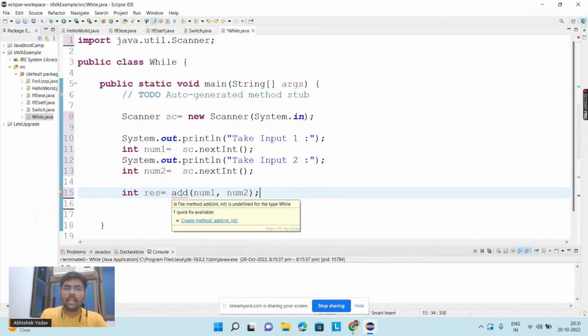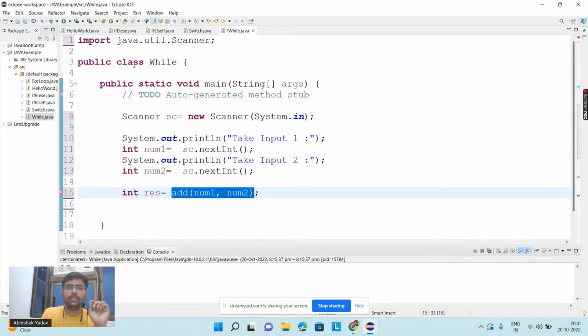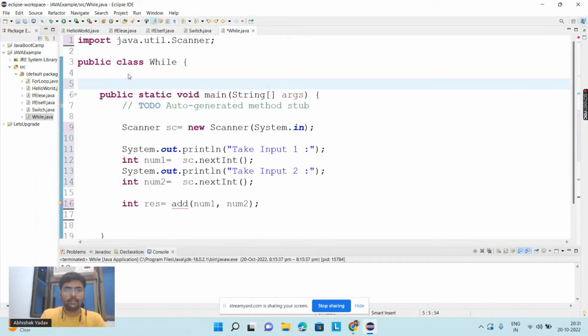Now what I have to do, I have to define this add method. So let's define this method here. I want to return an integer result, so I will use the data type int here, and the name of the function is add. And since I am taking two inputs, num1 and num2, I have to store that input, so I have to pass two parameters, that is num1 comma num2.